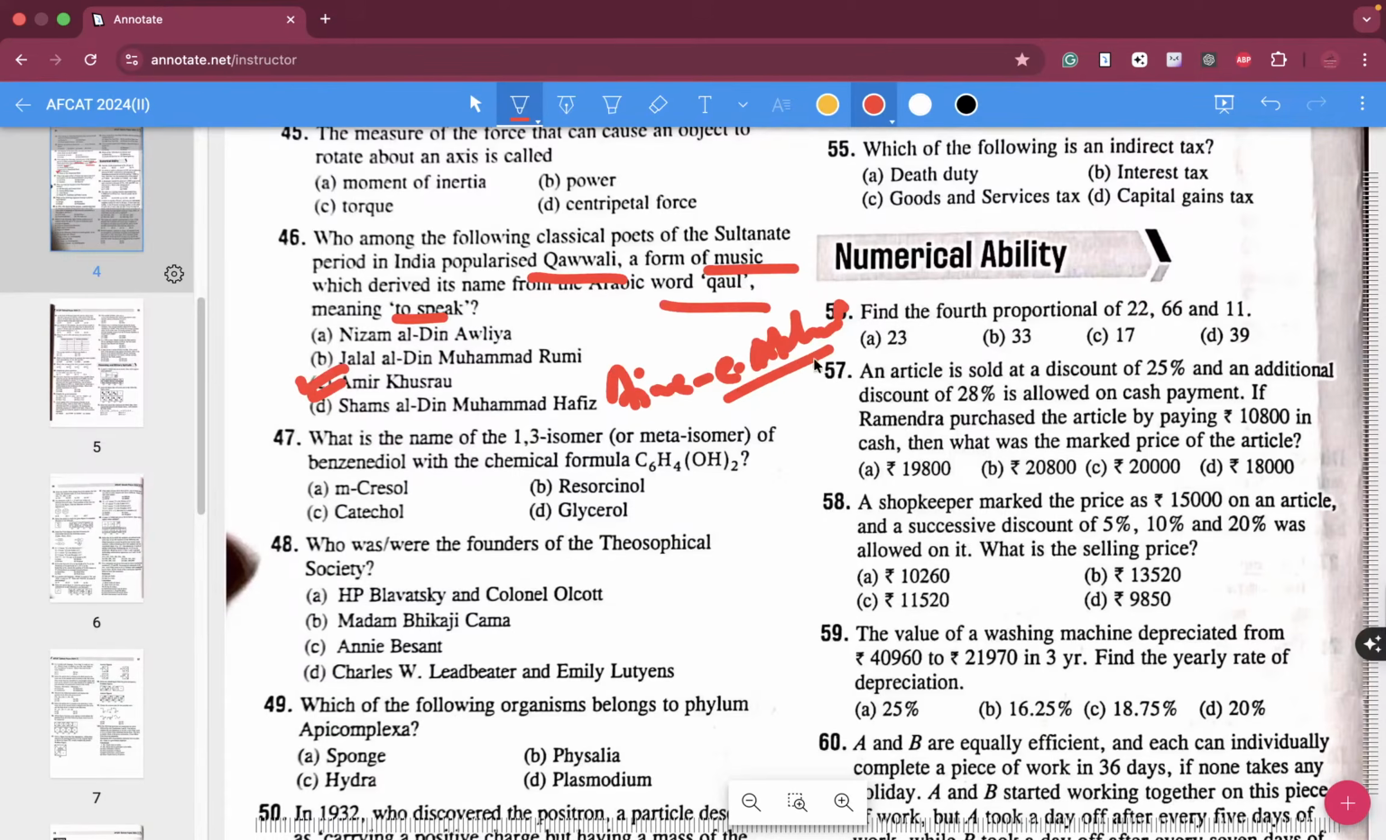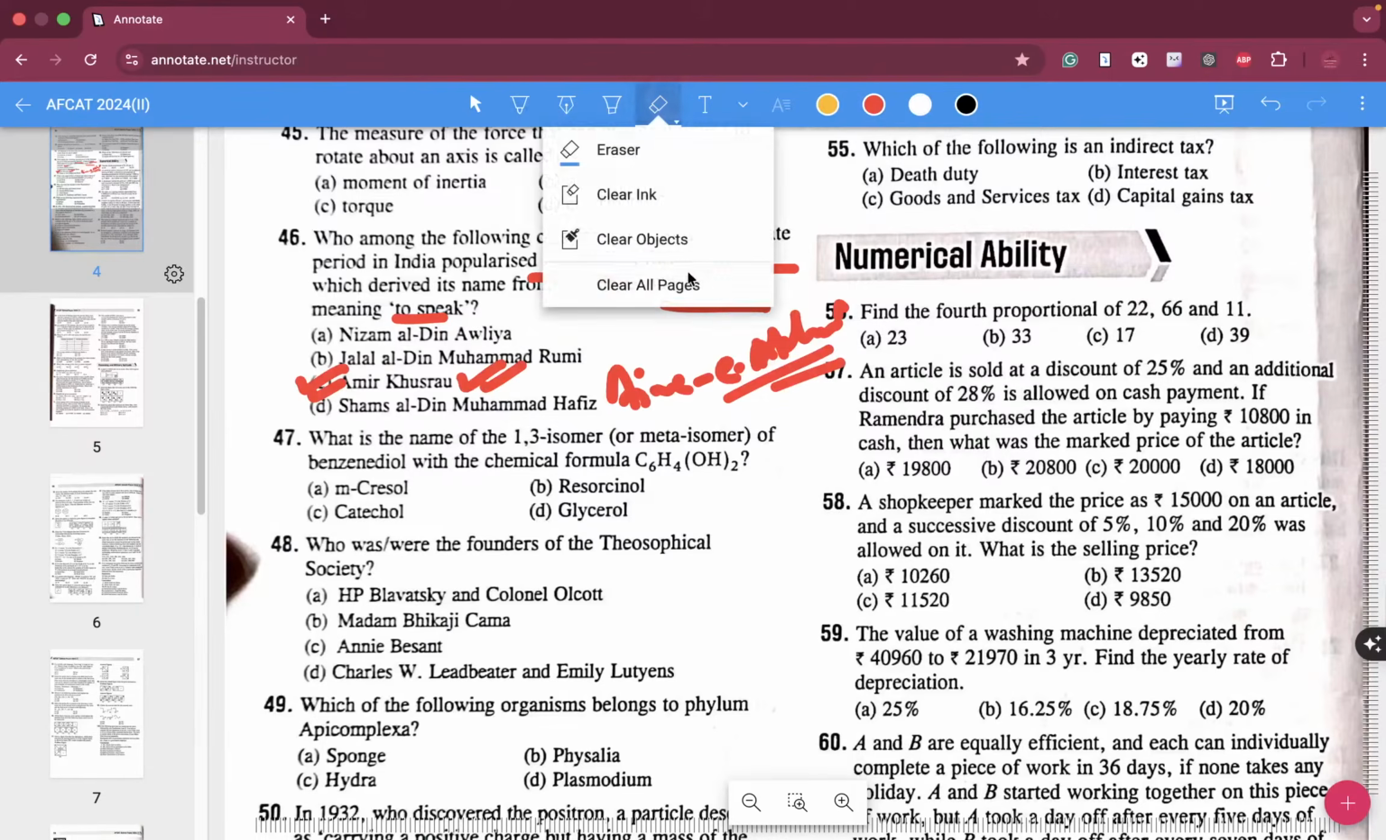So in those days, these courtiers were great people in the courts of all these Mughal rulers. They used to praise these rulers, write books for them, sing for them, and dance for them, and all that. So Amir Khusro over here is your correct answer.